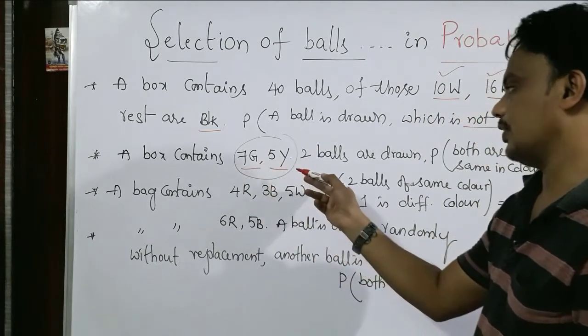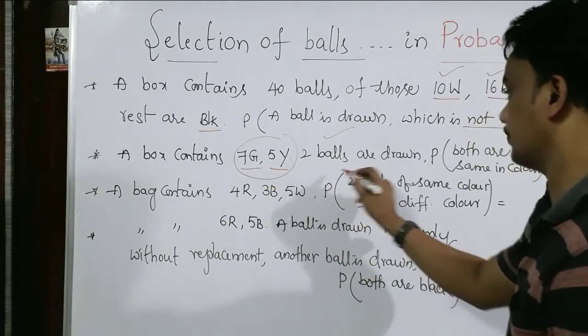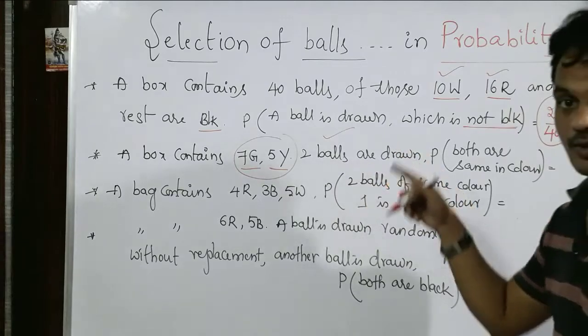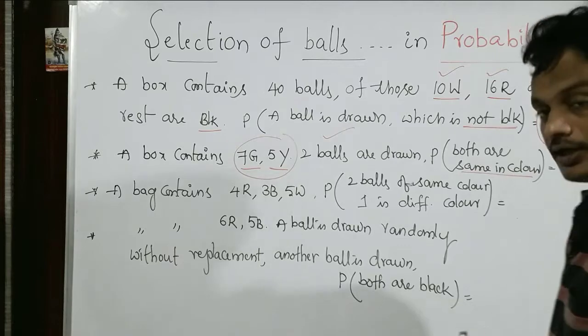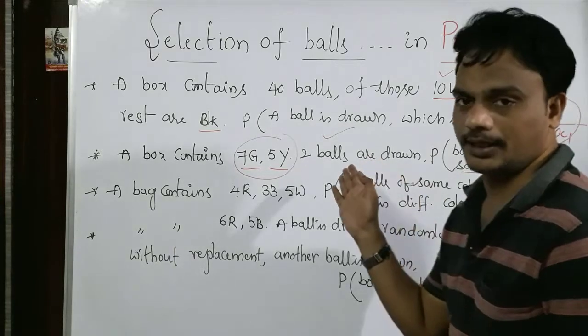7 greens and 5 yellows. Of those, 2 balls are drawn. Then the question is, what is the probability that both are the same color? Both are the same color. Which color? They didn't mention particularly.